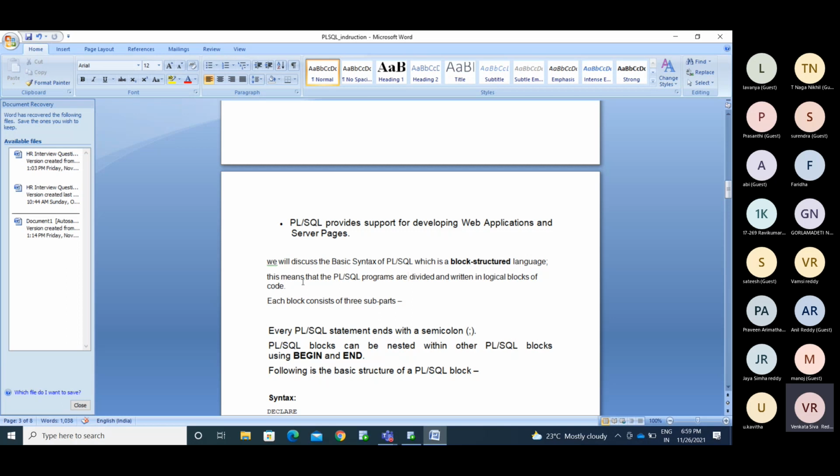This means that programs are divided and written in logical blocks of code. Each block consists of 3 subparts. So everything is written in the form of a block, and the block contains 3 sections.